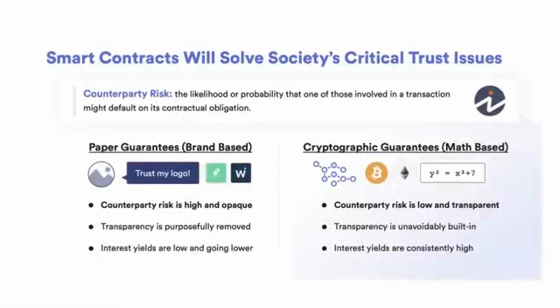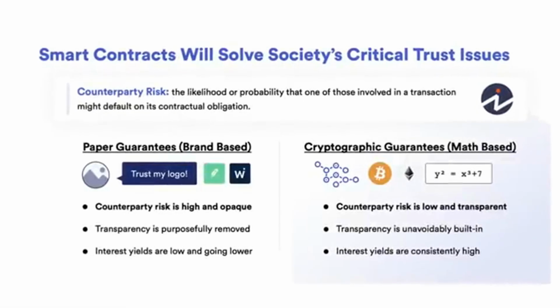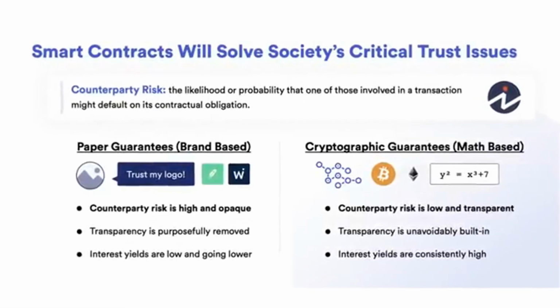Any agreement or any history lesson where there was a trust assumption that was broken, smart contracts can be applied to and should be applied to, especially in a time where big money runs, owns, and controls everything. We desperately need to move to a world where some self-interested centralized entity can't flip a switch and ruin people's access to the services that they need. We can move away from a world that is brand-based to a world that is math-based.